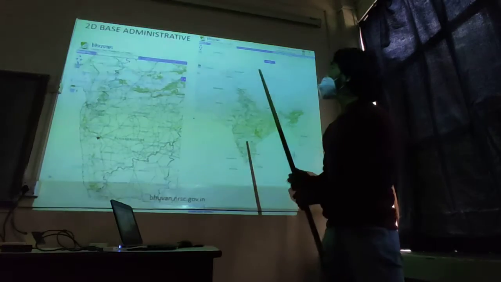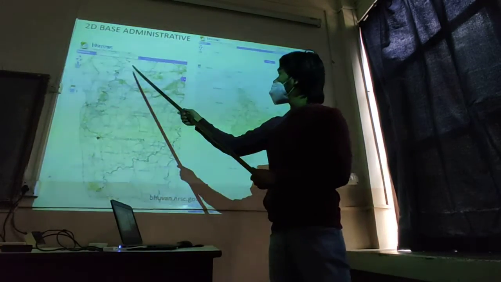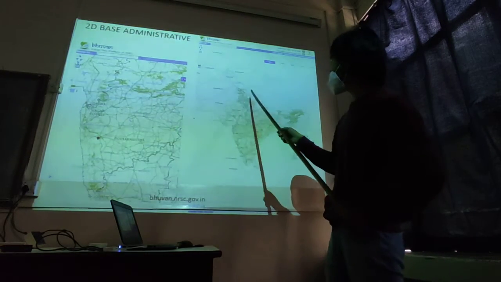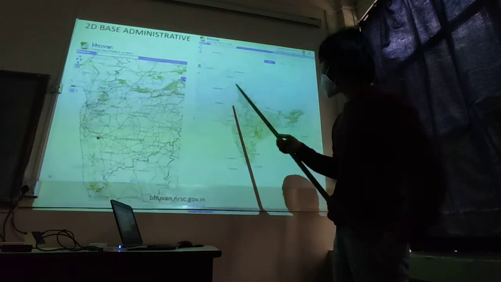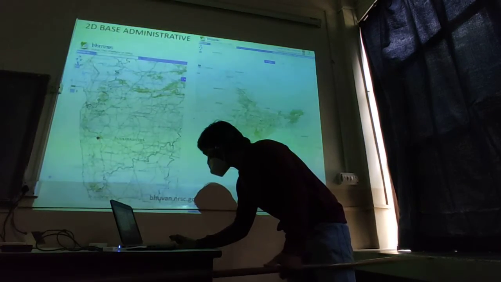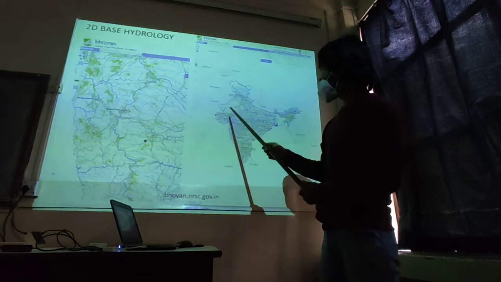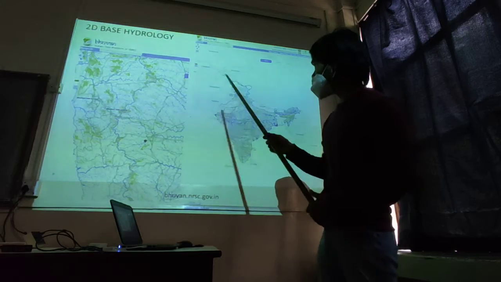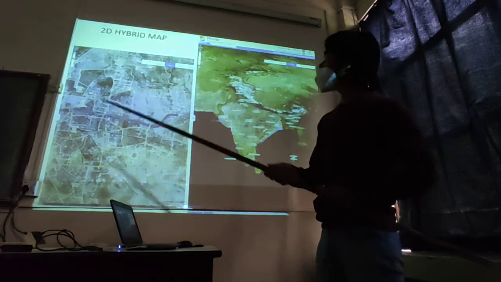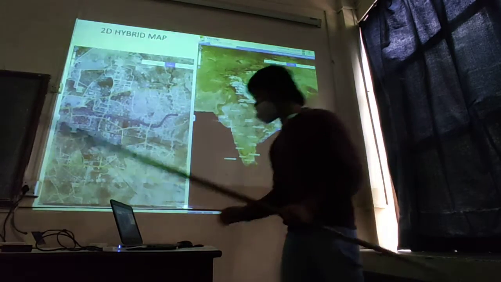This is how 2D based or administrative maps look like, so you get the state-wise boundary and you can see the political boundaries quite nicely marked here. So that's the 2D base map, and this is the hydrology map. As you can see, I've zoomed in on this part of Maharashtra and Gujarat. This is the hybrid map, wherein you can see road networks overlaid on the base map.